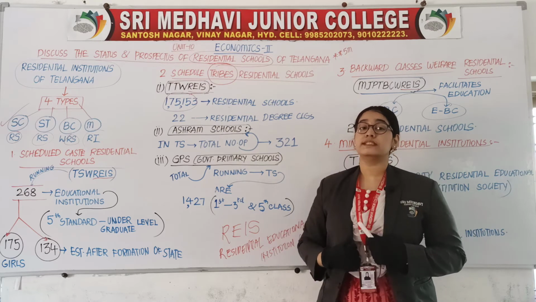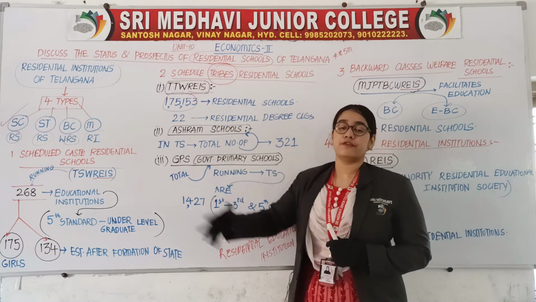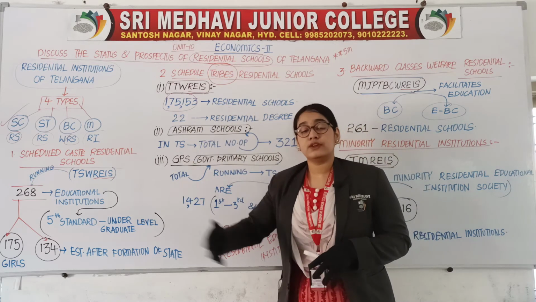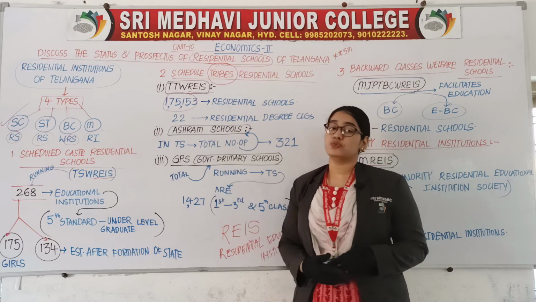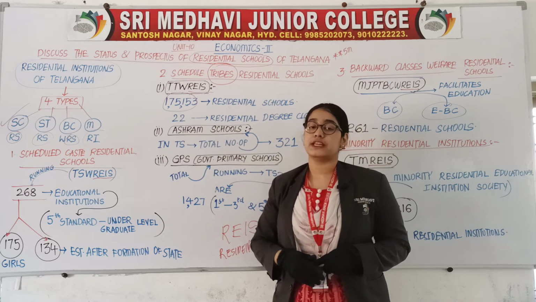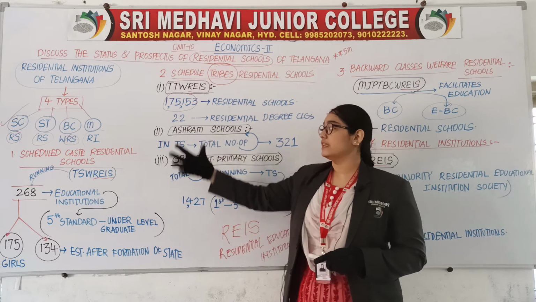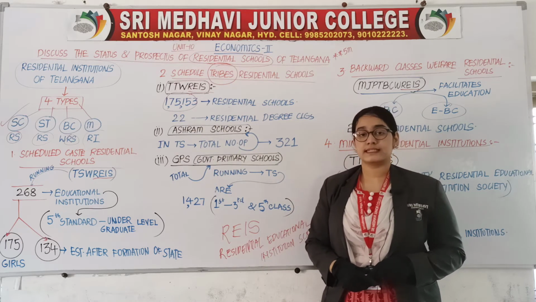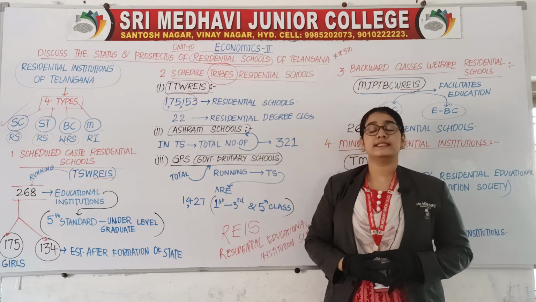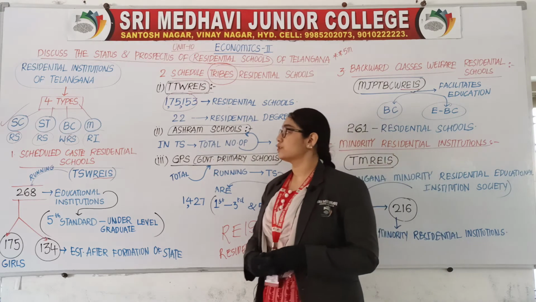How many schools? 153. How many residential degree colleges? 22. Schools are 153. Degree colleges are only 22. The next side heading, the second side heading, is Ashram schools.